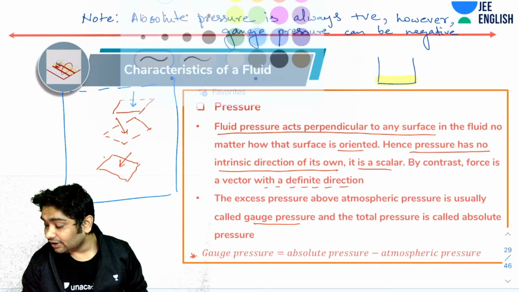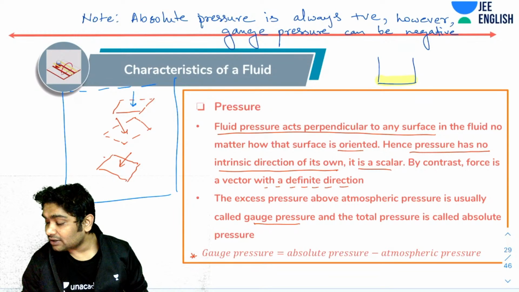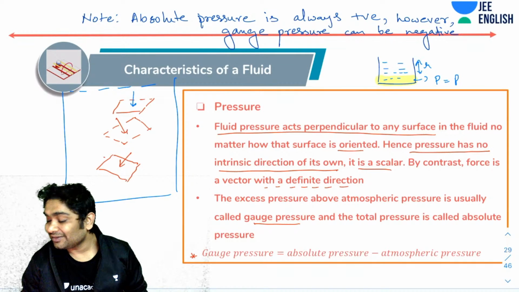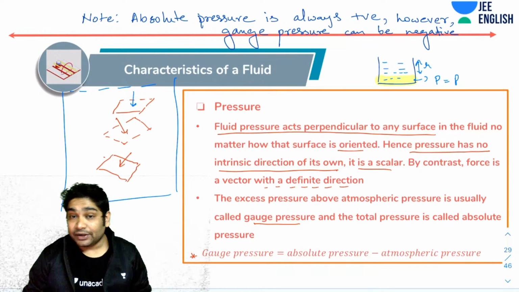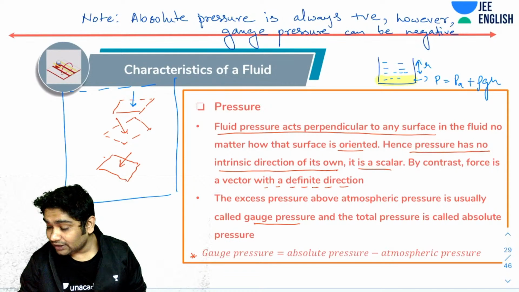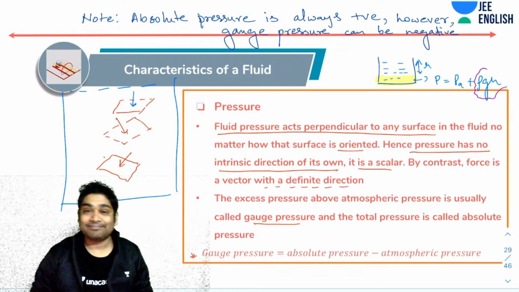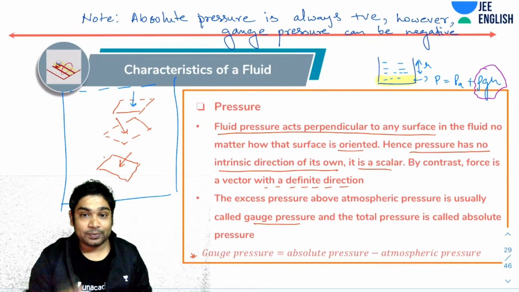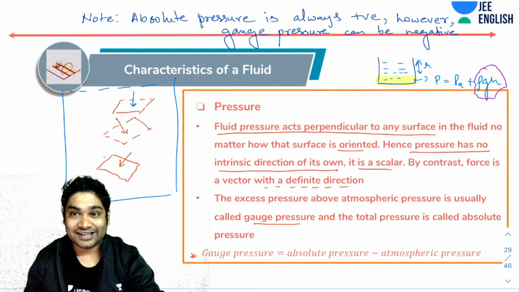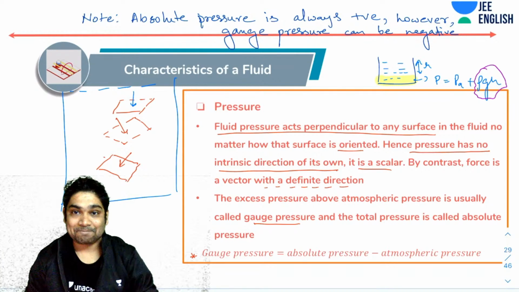If this is the height h, then the pressure here is P equals P atmosphere plus rho g h, right? Now here rho g h is called the gauge pressure. This term is called the gauge pressure. I hope that makes it even more clear.